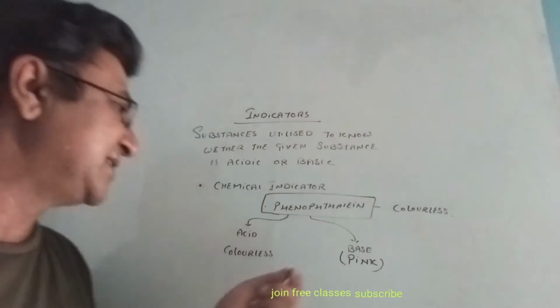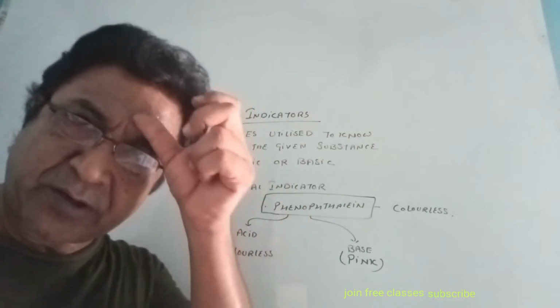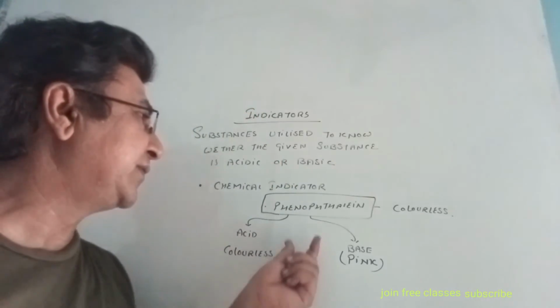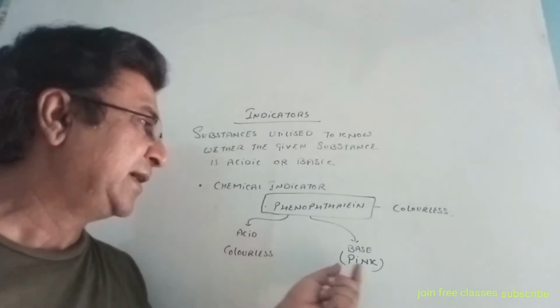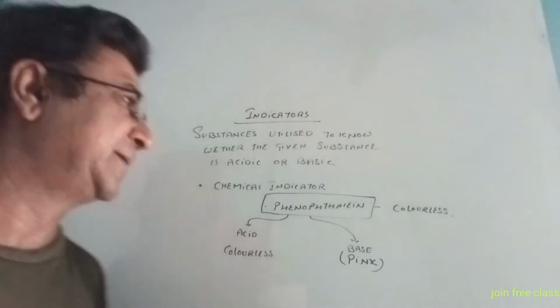Usually books write it is reddish in color, but if you see by titration, if you drop the indicator phenolphthalein into a base, it will turn pink or purple.